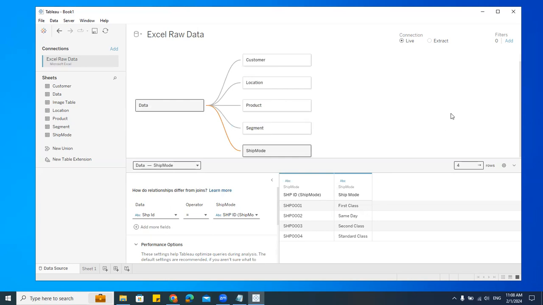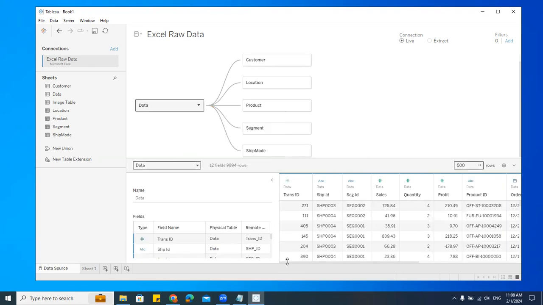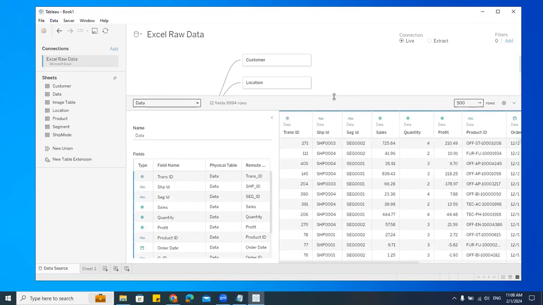Automatically it will get connected. So I connected all these tables. Now let me click outside. Okay, so here we get all the tables which are connected. Let me increase this. See, done. Now all my tables are connected.